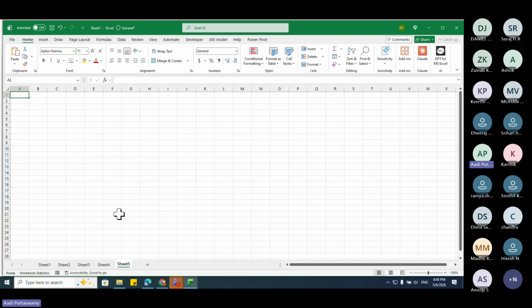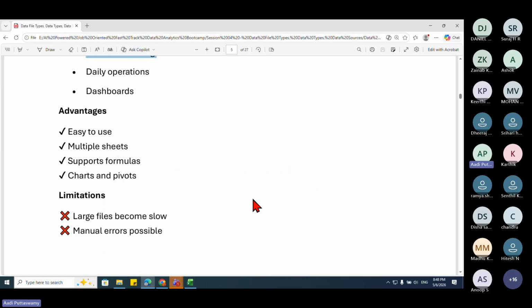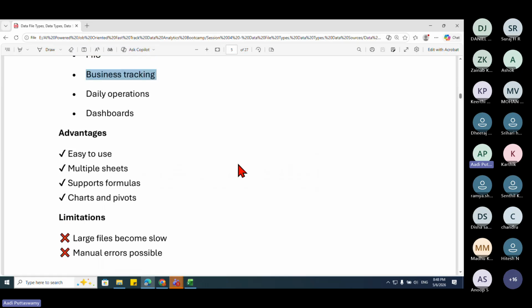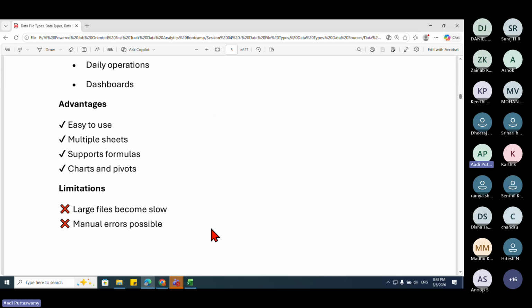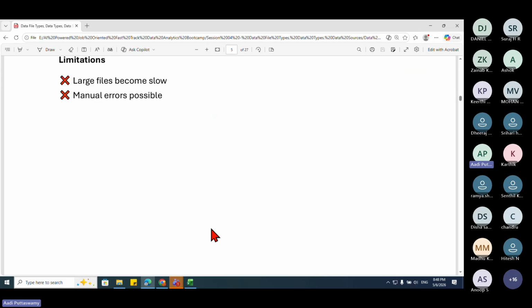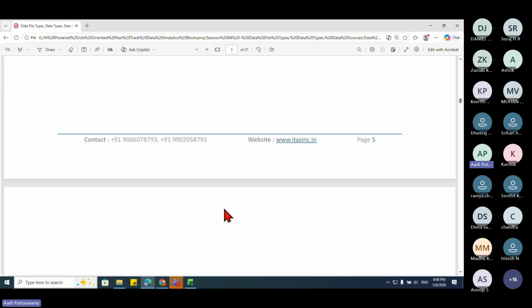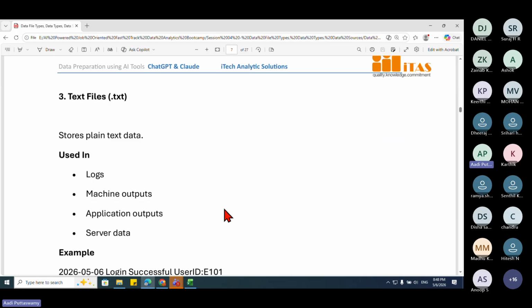How we'll store the data, we'll think about that later. As of now, we'll just see the different file types. Okay, so Excel. Then let me see what is the next one we have.